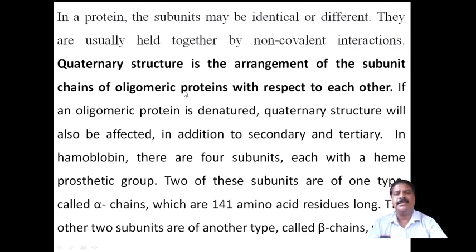Therefore, quaternary structure is the arrangement of the subunit chains of oligomeric proteins with respect to each other. Few subunits are joined together to form a three-dimensional structure, which is called the quaternary structure. If an oligomeric protein is denatured, meaning its biological activity is lost, then suddenly the quaternary structure is also affected.